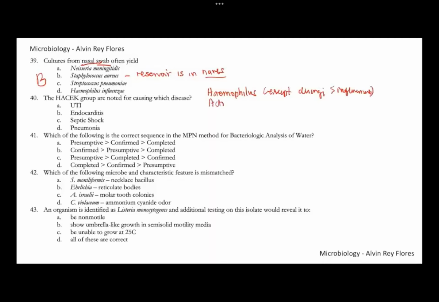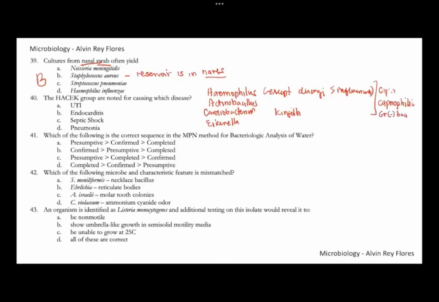We also have your Actinobacillus, Cardiobacterium, Eikenella, and Kingella. So what would be common among these HACEK members? They are all capnophilic, meaning they prefer growing in increased amounts of carbon dioxide, 5 to 10%.